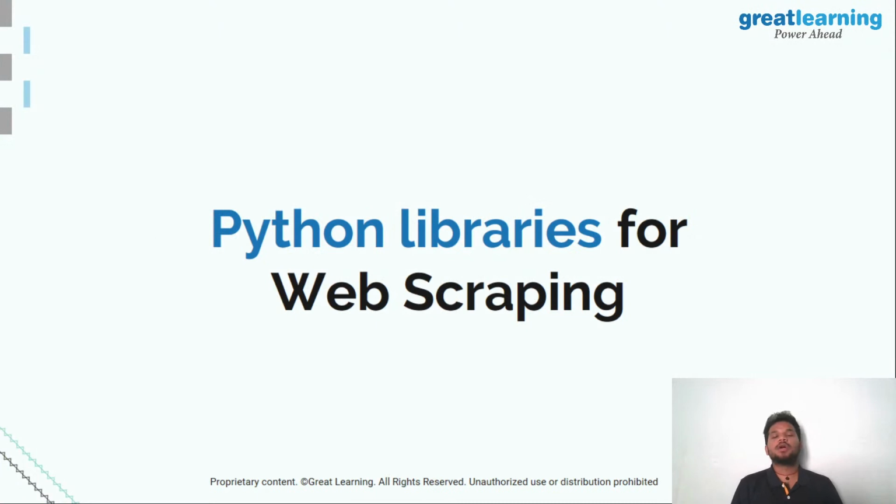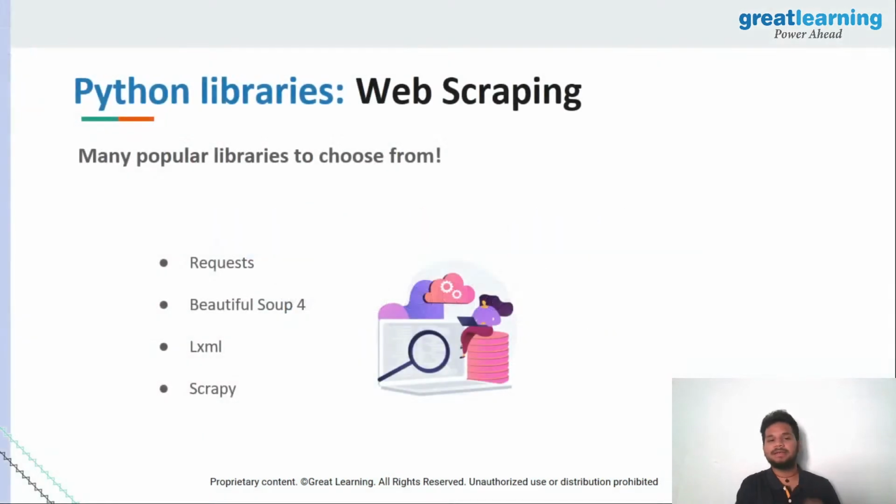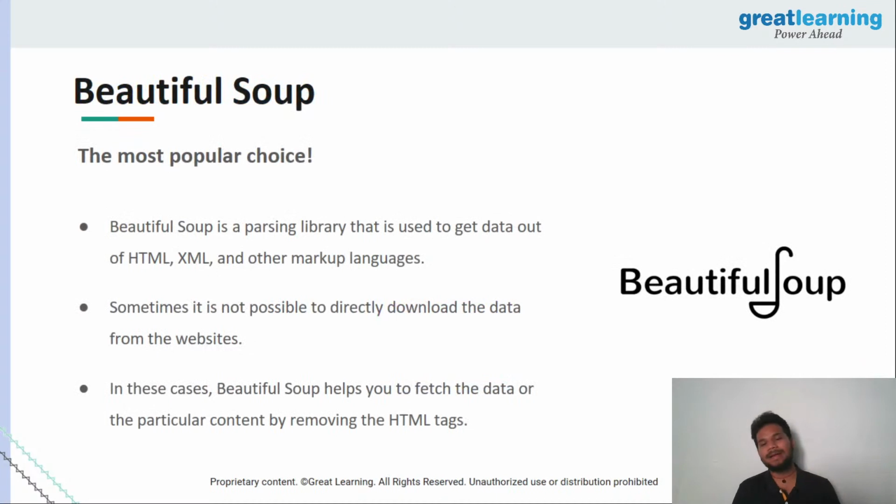Perfect. So what are some of the Python libraries that we use for web scraping? Well, there are a lot of libraries, but here are the popular ones. You have the requests library, you have BS4, which is Beautiful Soup 4, you have LXML, you have Scrapy, you have multiple different Python libraries. Now a question that you guys will ask is, hey, do I have to know all the details about requests, BS4, LXML and Scrapy all together to perform this analysis for Amazon reviews? The answer is no. We're going to be taking a look at requests and mostly Beautiful Soup, and you're going to see all of these practically in a moment from now, right? So it becomes very vital that we discuss what's important here and what's required for a use case.